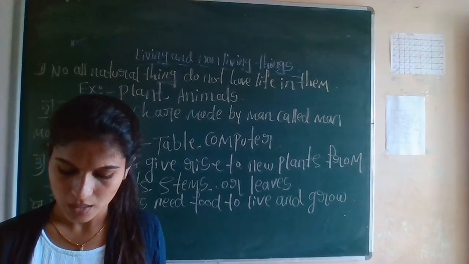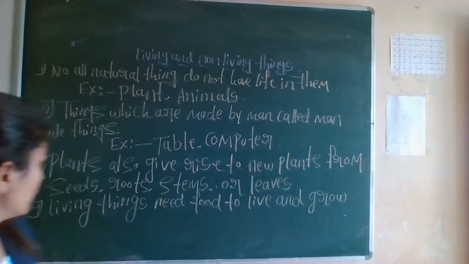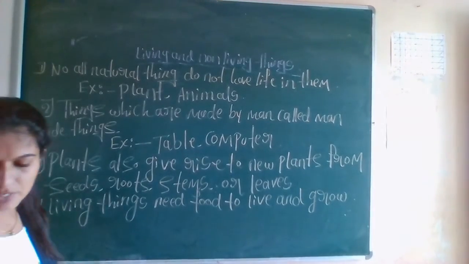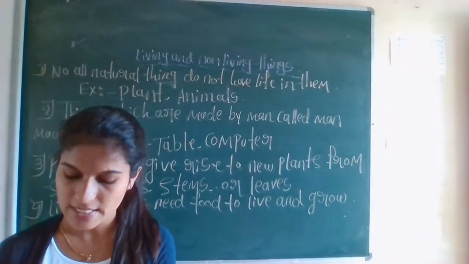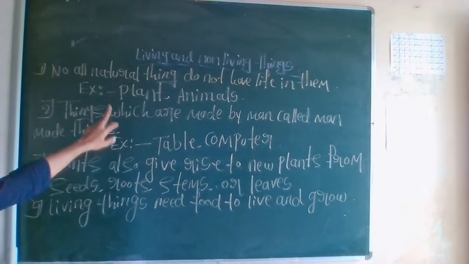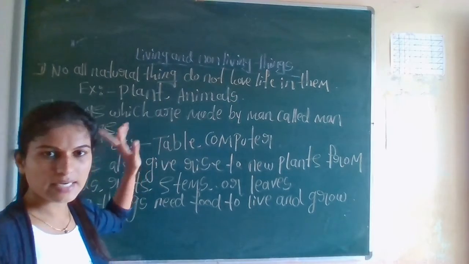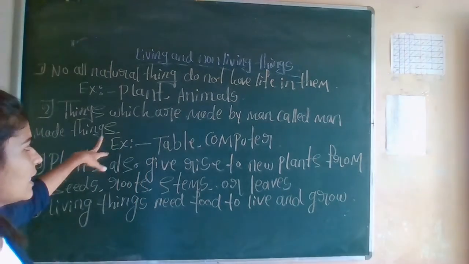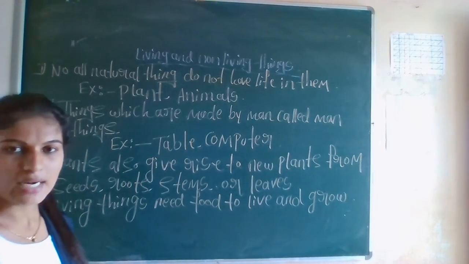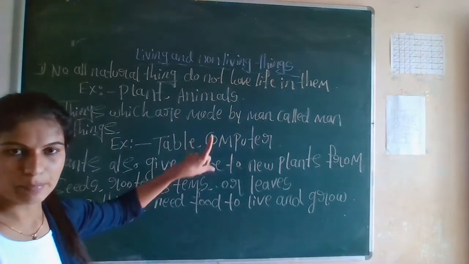Next. Still four questions are there. Now only four questions are completed. First one, do all natural things have life in them? No, all natural things do not have life in them. Name two natural things: examples are plants and animals. Next one, things which are made by man are called man-made things. Examples are table and computer.